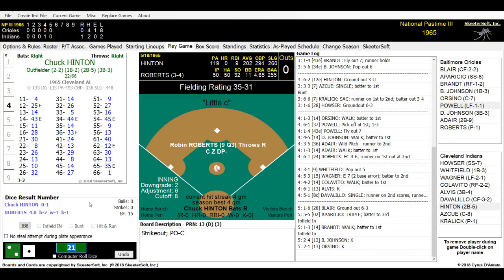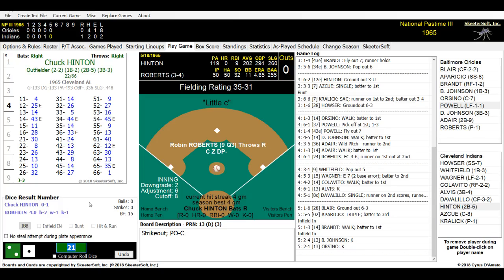It is now an official game. No runs for the Orioles. 1 hit, 2 runners left on base at the end of 4.5. It is the Orioles 0-4-1. Cleveland 1-2-0. Coming to bat for Cleveland will be Chuck Hinton again.